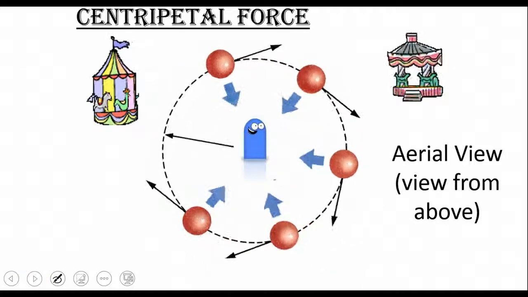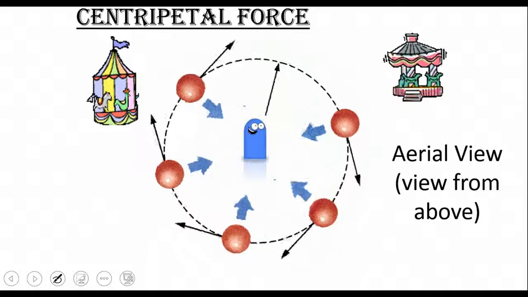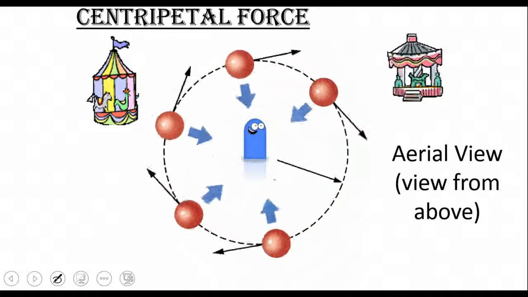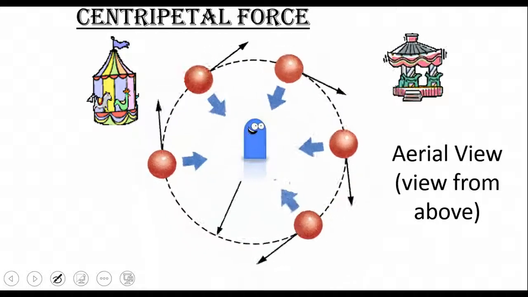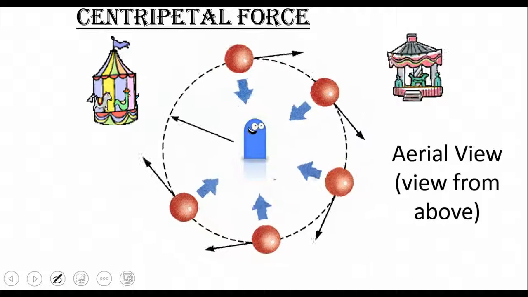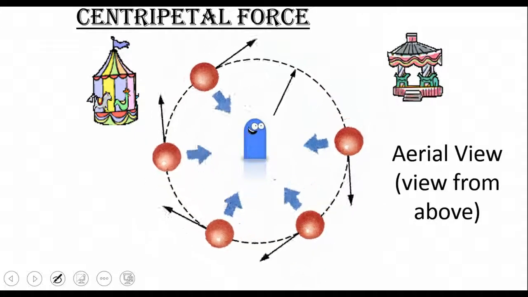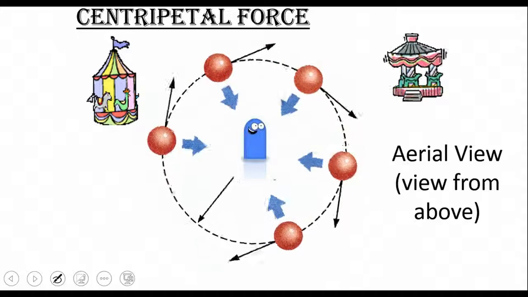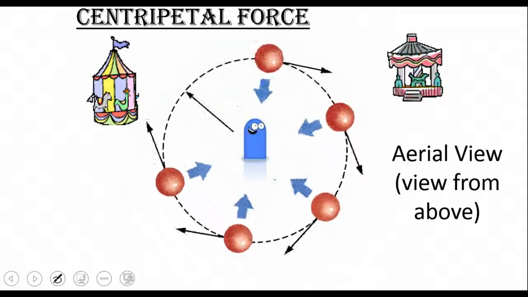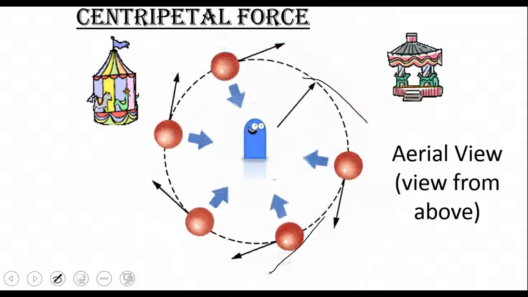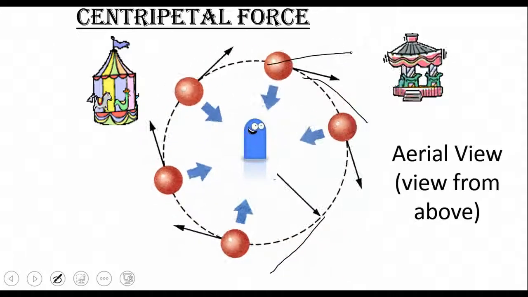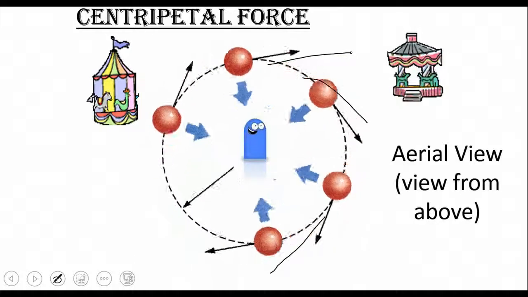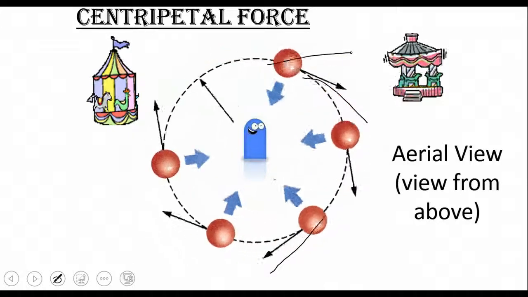So here we have an aerial view, or a view from above, of our merry-go-round. You can see that the centripetal force is always going to be that inward force. It's always the force pushing in towards the inside of the circle. These outside arrows are the force of inertia. That's the force of the movement.